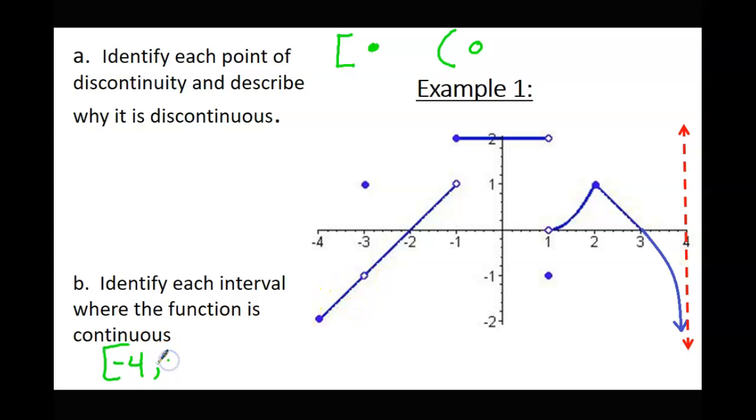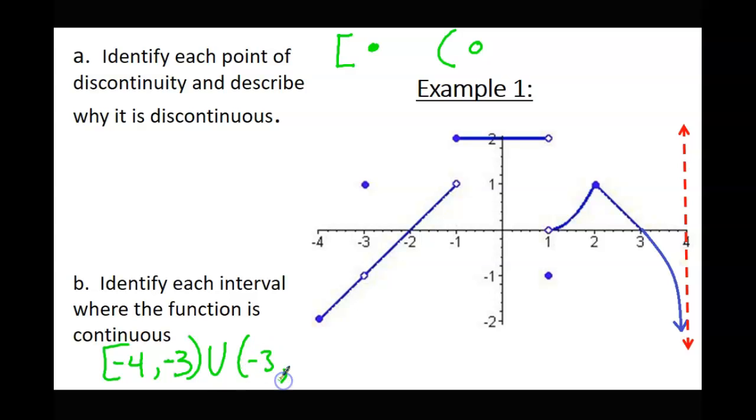So that means it's continuous from -4 all the way up to -3. Now, is that parenthesis or bracket? That's a parenthesis. So that's one interval where it's continuous from -4 up to, but not including, -3. Now, we get to continue that. So let's pick up where we left off. Where did I leave off?